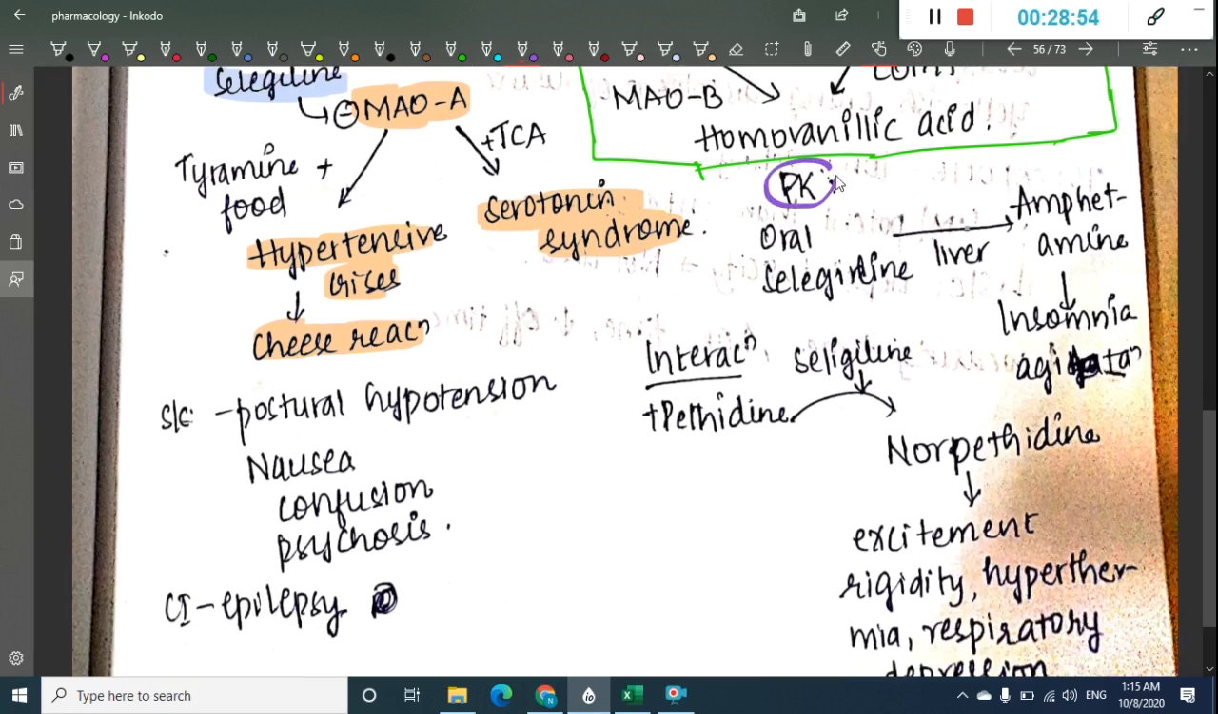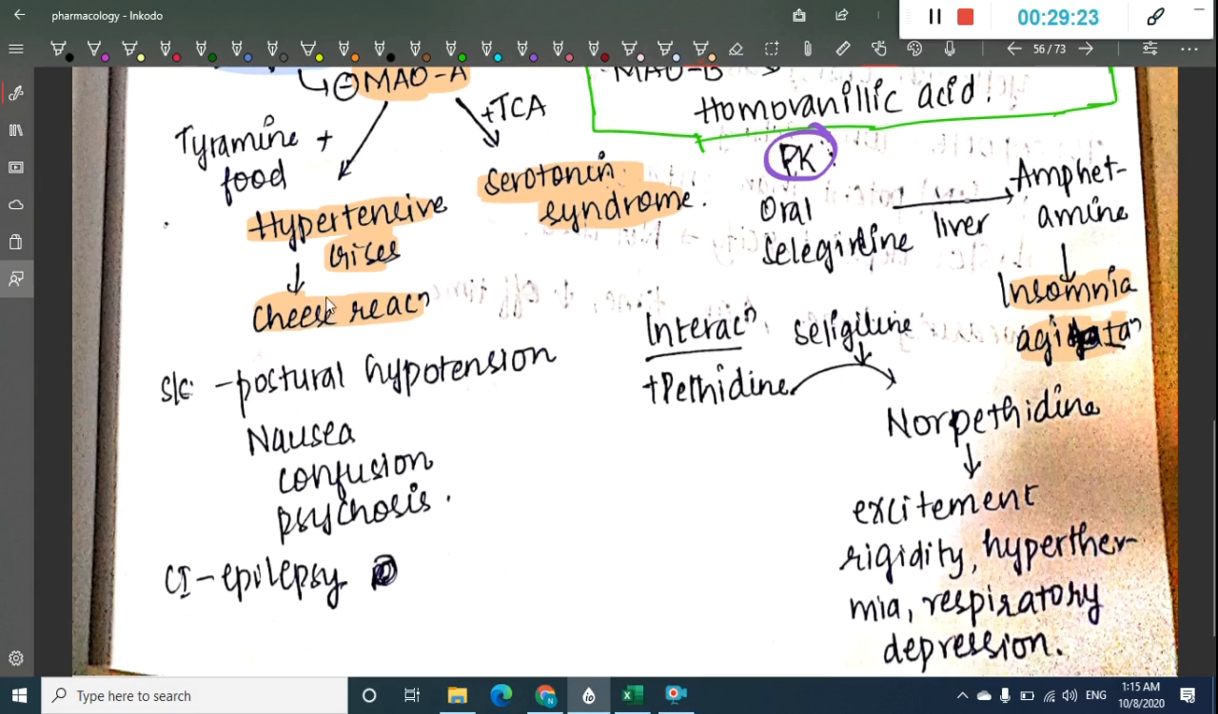Then in the pharmacokinetics, we have oral selegiline. Oral selegiline, in the liver, gets converted to amphetamine. This amphetamine causes side effects like insomnia and agitation. So what are the side effects? Hypertension, hypertensive crisis, cheese reaction, serotonin syndrome, and insomnia and agitation are seen. Other side effects like postural hypotension are seen, and psychosis is also seen.